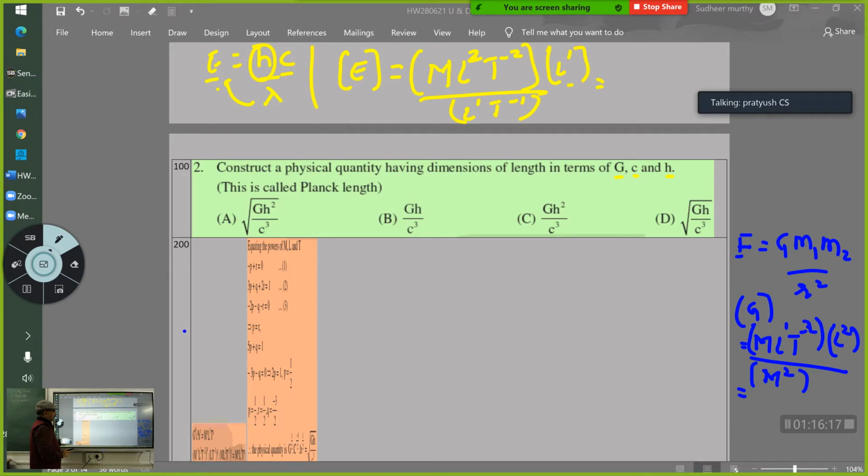So from this, can you get the dimension of L? How will you go about getting it? Sir, in each option, go on substituting the powers. Okay, wait a minute. Now everybody understood what I did here? Please understand.